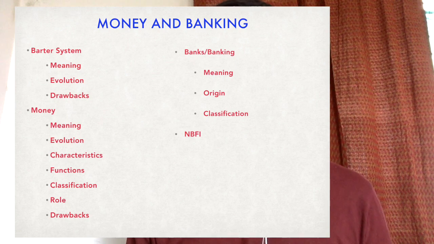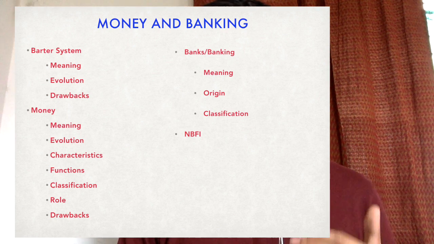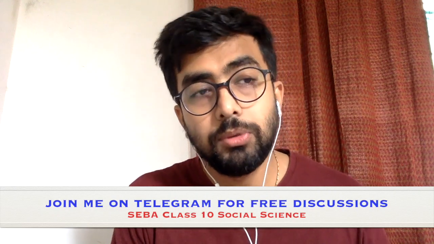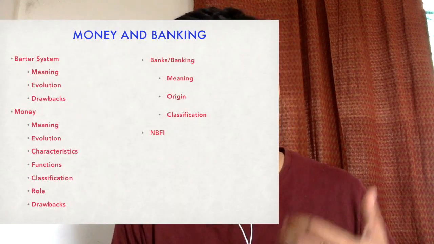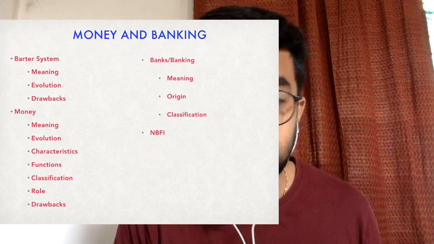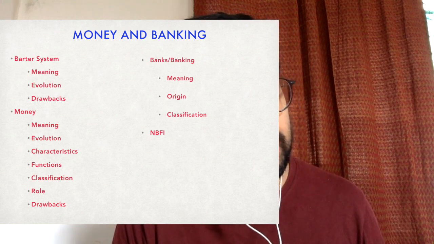In addition to it, after the barter system, we will look at money. We will look at the evolution of money as we know it today. In the barter system also there was this concept of transfer of goods. There was a strong concept of exchange of goods, but the concept of money as we know it today did not exist at that point of time. So we will next look at the evolution of the concept of money. Then we will also look at the meaning of money as we know it today. We'll look at characteristics, functions, classifications, roles, drawbacks, etc. of money.